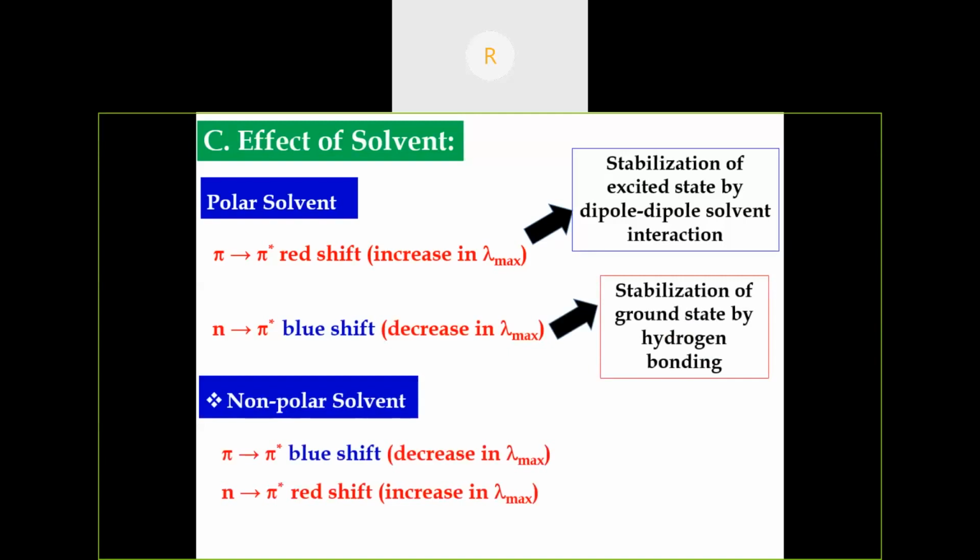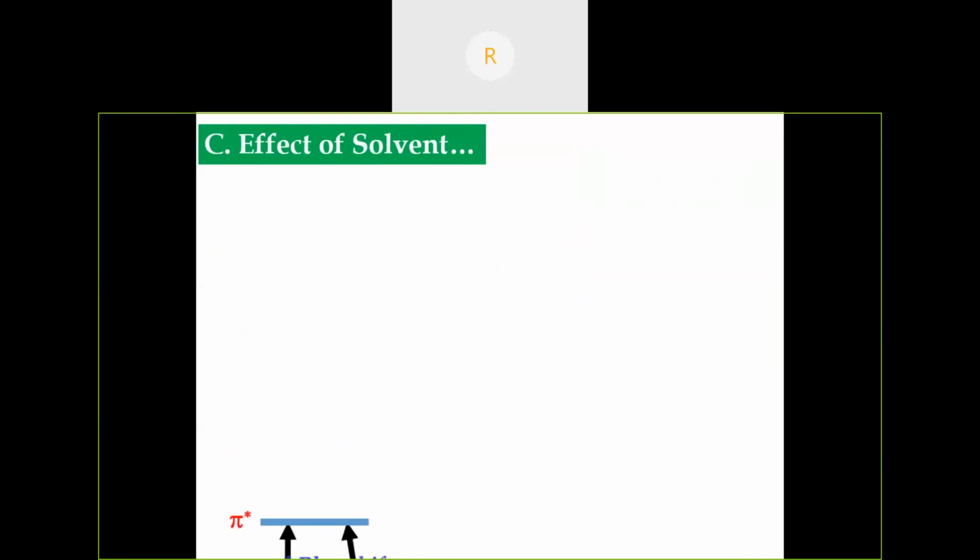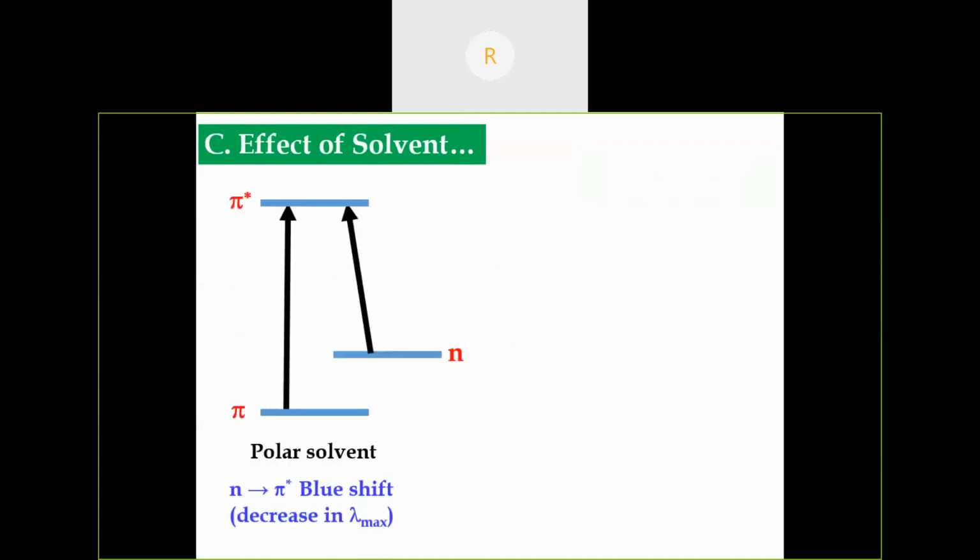This is just opposite to non-polar solvent. In non-polar solvent, pi to pi star transition favors blue shift, and n to pi star transition favors red shift. In polar solvent, the ground state stabilization is more, and hence the energy gap for the n to pi star transition is maximum.